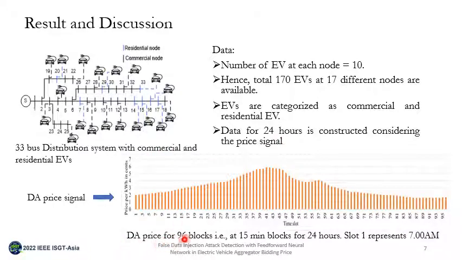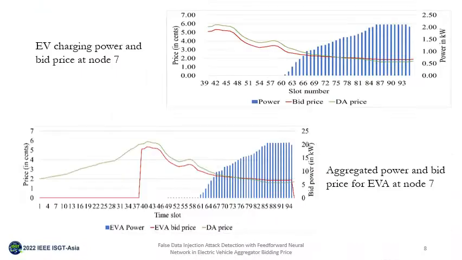The day-ahead price for 96 blocks, that is 15-minute blocks for 24 hours, is shown in this figure, and the time slot begins at 7 a.m. in the morning. EV charging power and bid price at node 7 is shown in this figure. The EV user runs the optimization to find the bid price and power depending upon the day-ahead price, and the EV aggregator aggregates the power and bid price at node 7, and this information is shown in this figure.